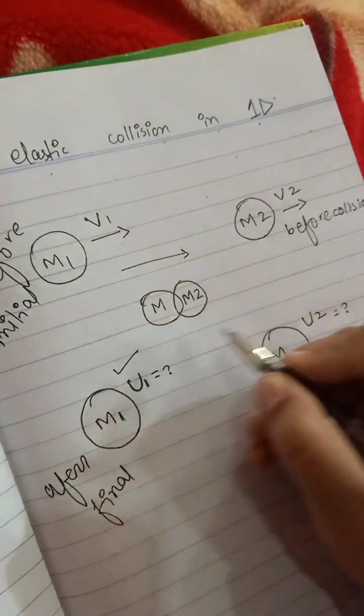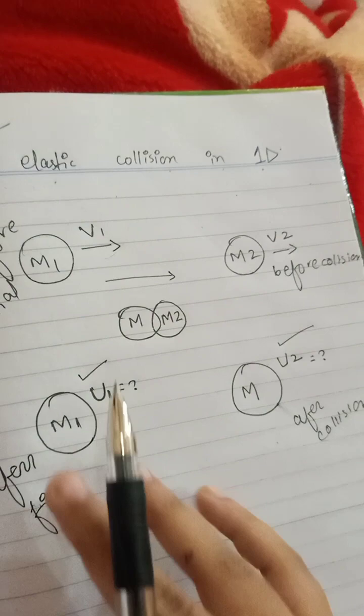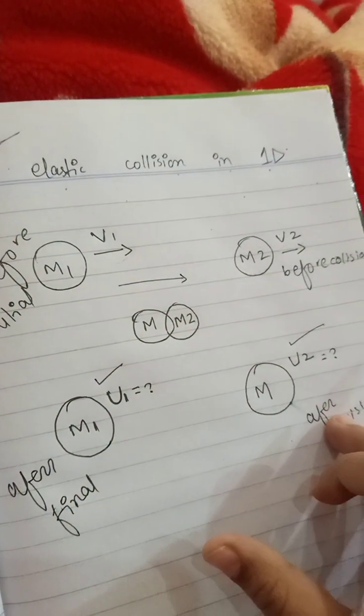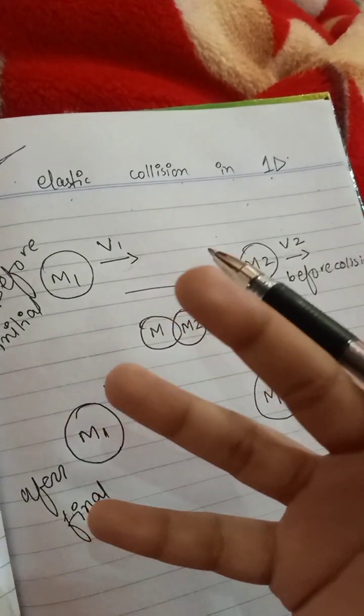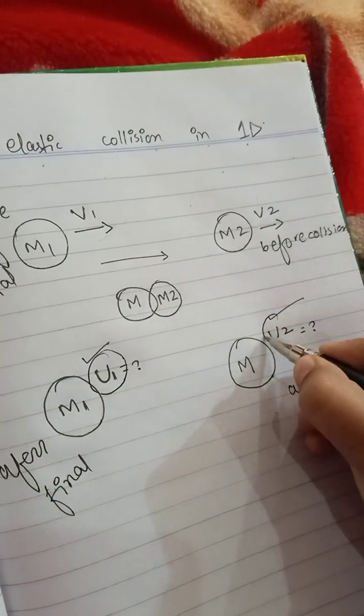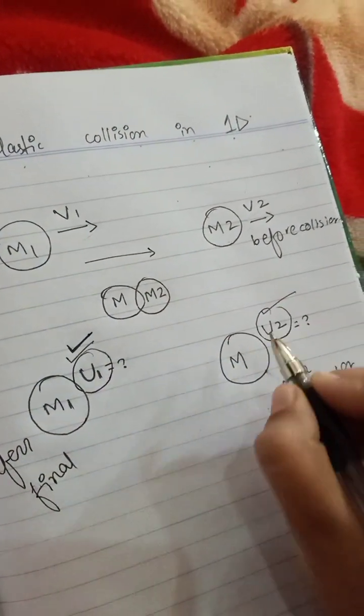To find u1 and u2, the final velocities of the two bodies after the collision, we have a derivation. First of all we'll find u1, then u2.